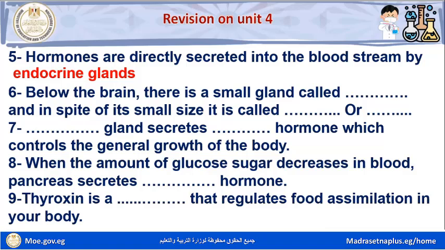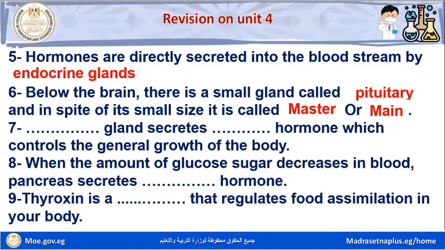Number six. Below the brain, there is a small gland called space, and in spite of its small size, it is called space or space. Below the brain, there is a small gland called pituitary, and in spite of its small size, it is called master or main gland.